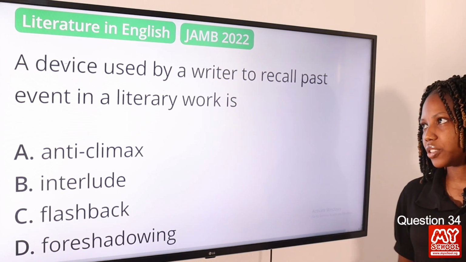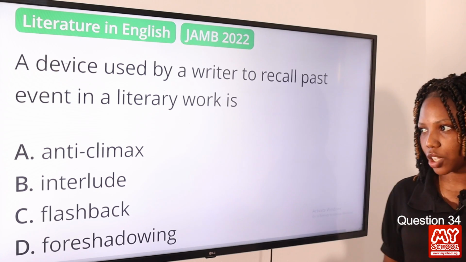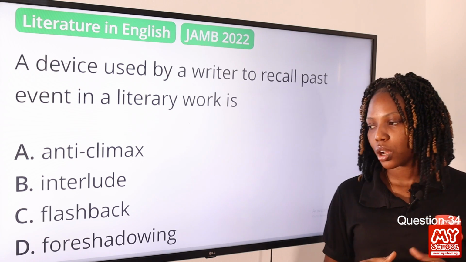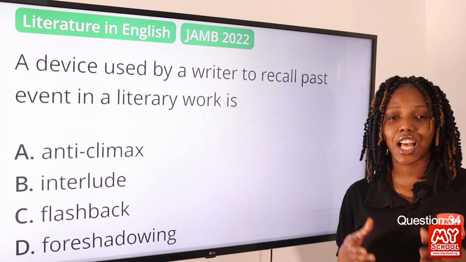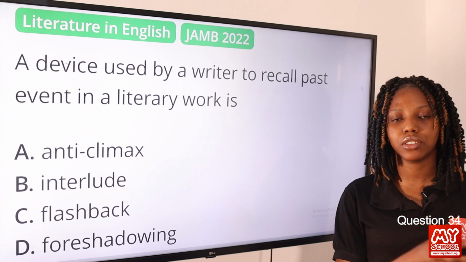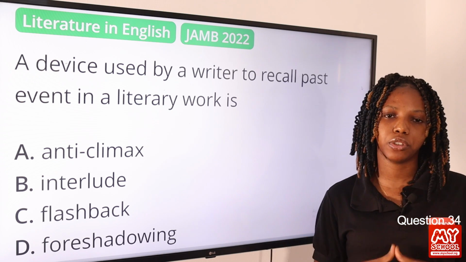Question 34. A device used by a writer to recall past events in the literary work is dash. Option A, anticlimax. Option B, interlude. Option C, flashback. Option D, foreshadowing. The answer to this question is flashback. Flashback is a device used by a writer to bring past events into the present event. So the answer to this question is option C.